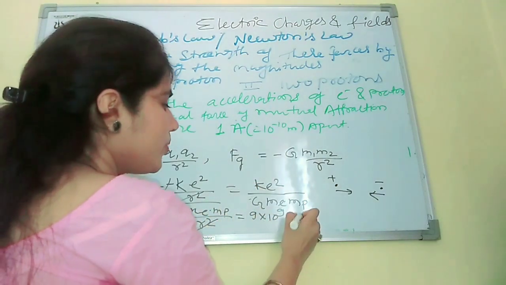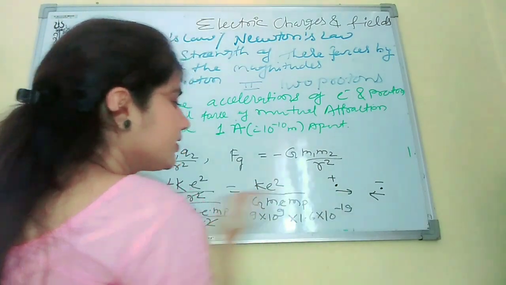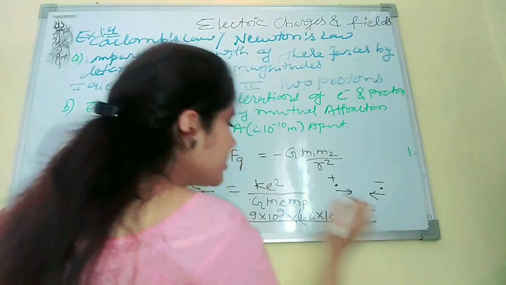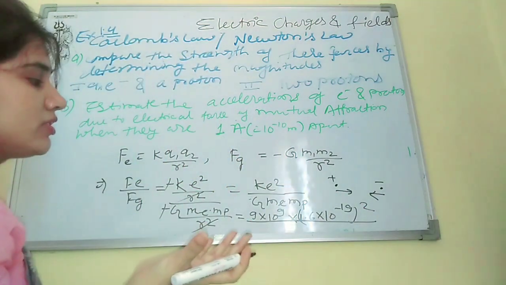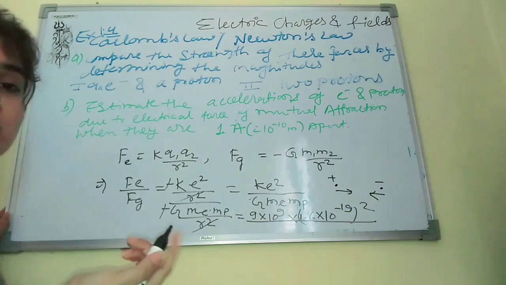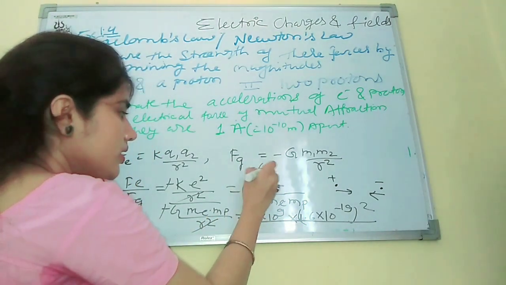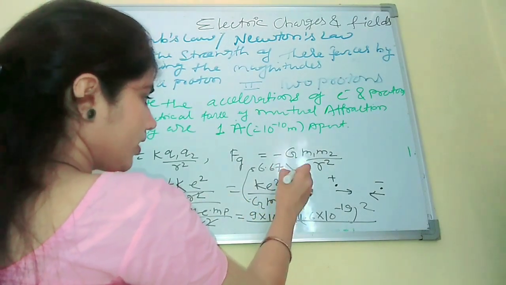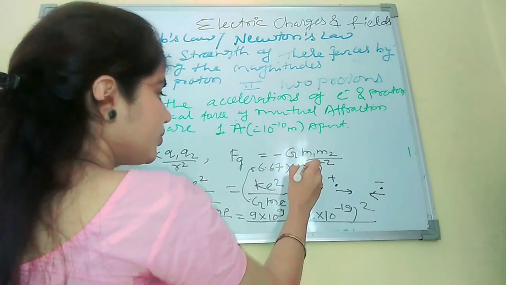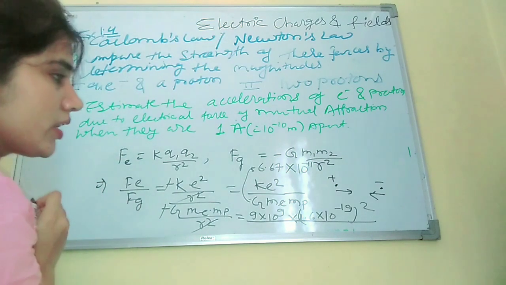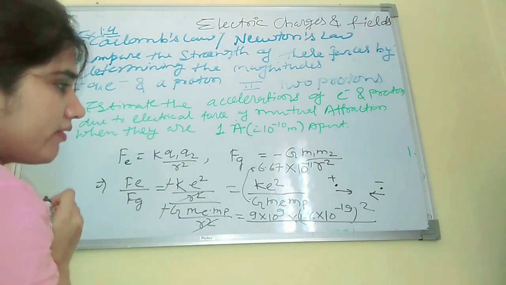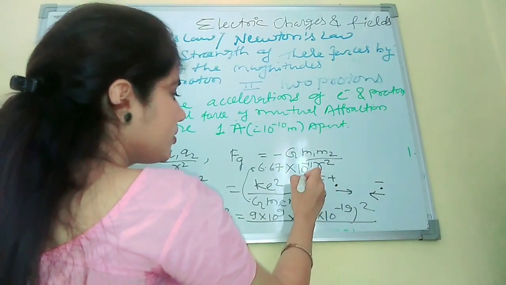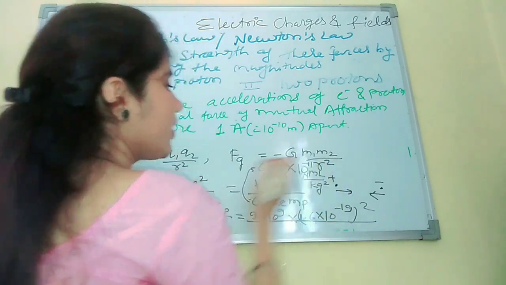The e value is 1.6 into 10 to the power minus 19, squared. And what is the value of the gravitation constant G? It is 6.67 into 10 to the power minus 11 Newton meter squared upon kg squared. Note it down.